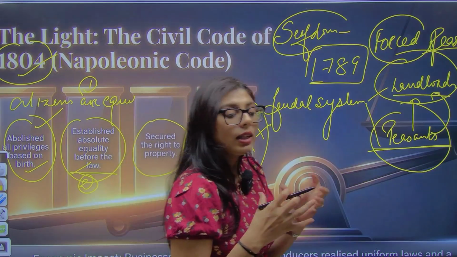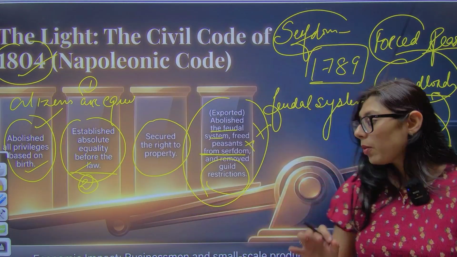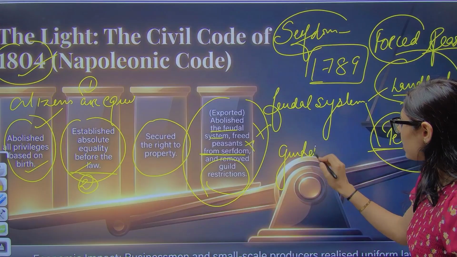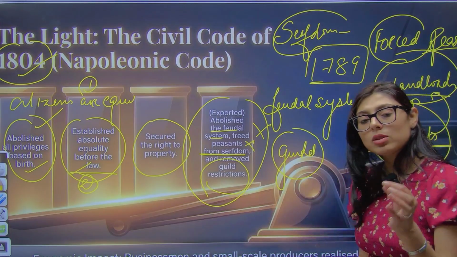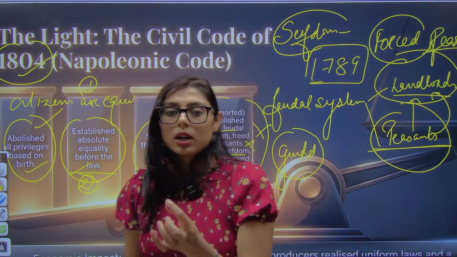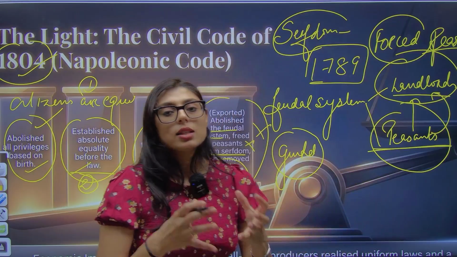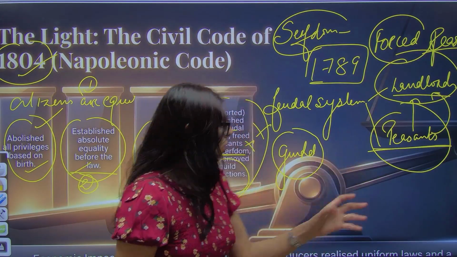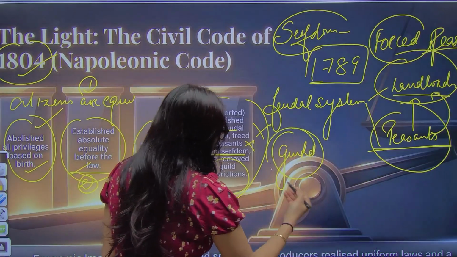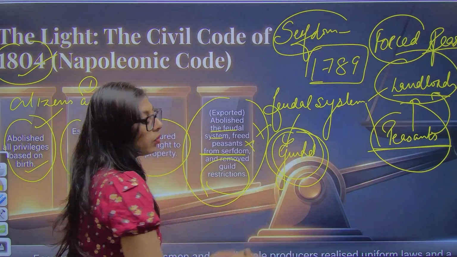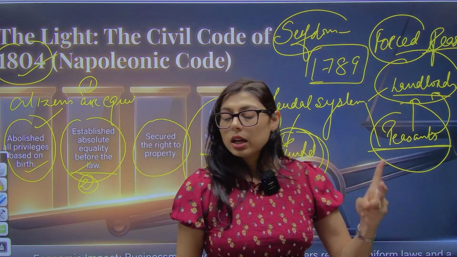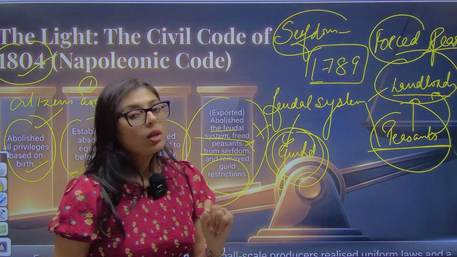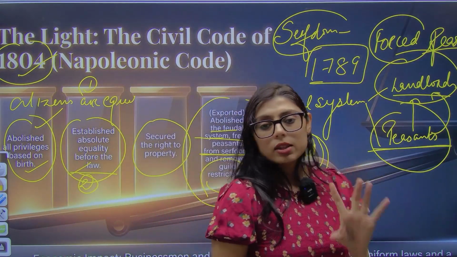What is guild? Guild is a group of merchants. You should be aware. What is guild? It means a group of merchants. So they had certain restrictions. For example, you have to sell this particular product in this market. You have to sell this as per this standard weight. You have to sell this at these standard measures. So there were guild restrictions, right? There were taxations. So basically he freed guilds from the restrictions. He freed peasants from serfdom, and he said that there shall not be any feudal system. Got my point?